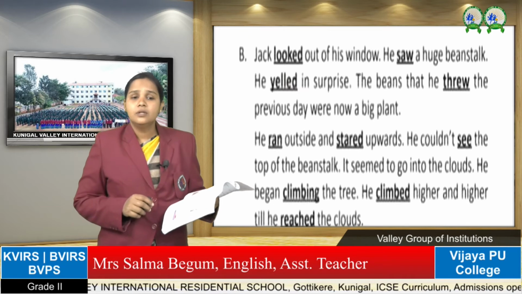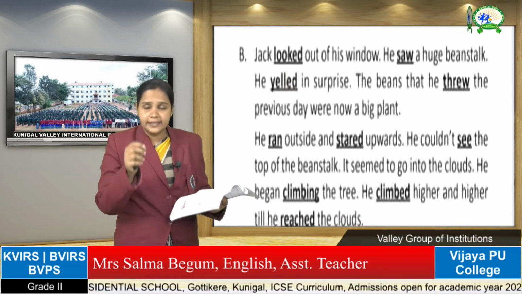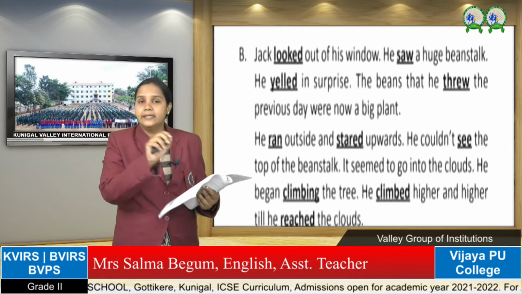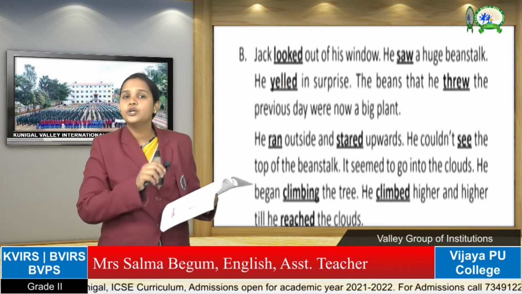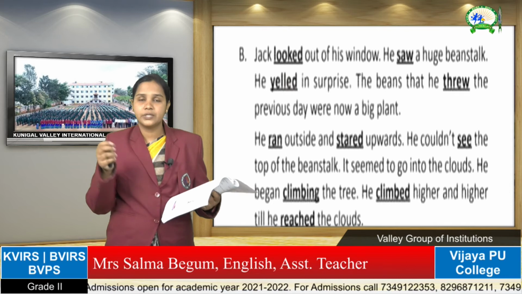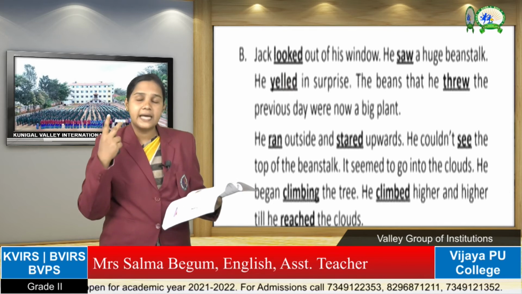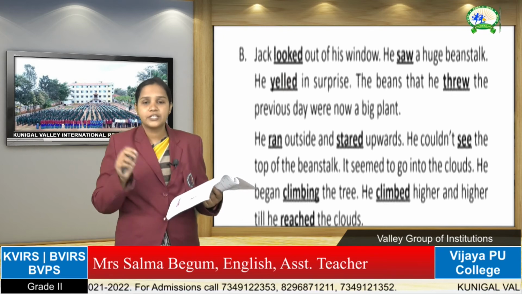Jack looked out of his window. Take one small sentence, read it out, then think, then underline, children. First listen to the video, then do it by yourself in your textbook. Jack looked out of his window. So see, what is the action? Think. Looked. So looked is the action.